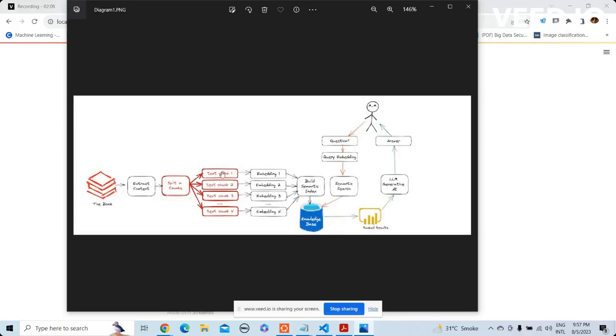It would retrieve the text, and then the text would go to the generative AI, in this case OpenAI, and then it creates the answer, 30 years of age, right? But this diagram does not show how we can get the exact source. All we can do is reverse it: if we get a chunk number, and if we systematically, logically split the content and then reverse engineer, we can get the exact page number from where it is. So I will go through it with you from the code.